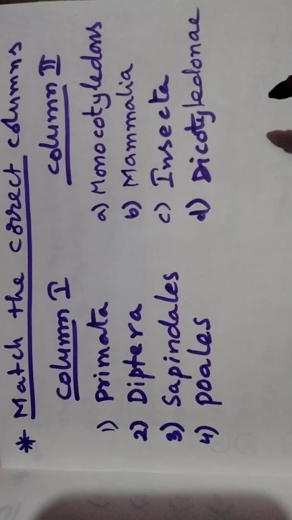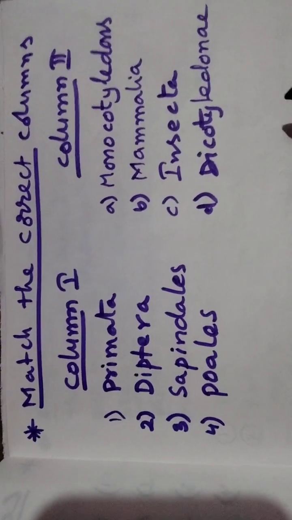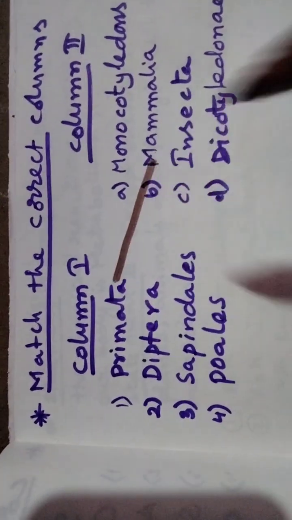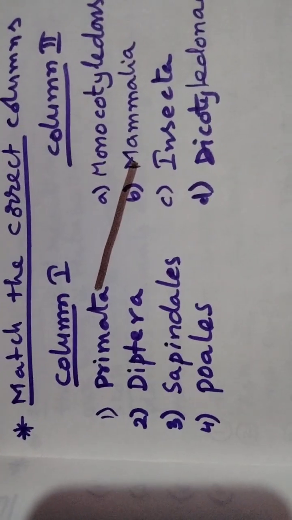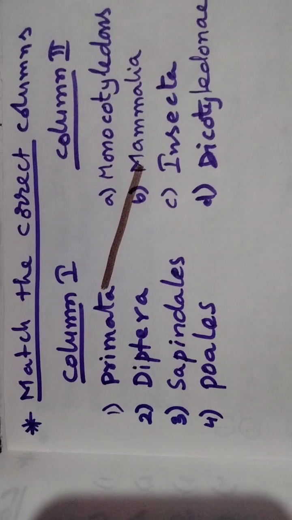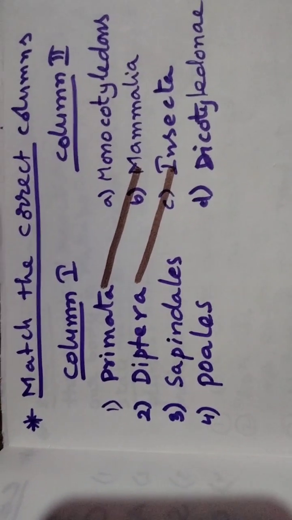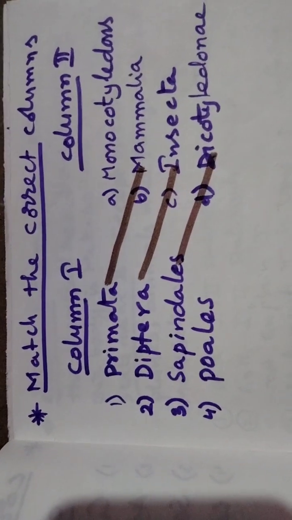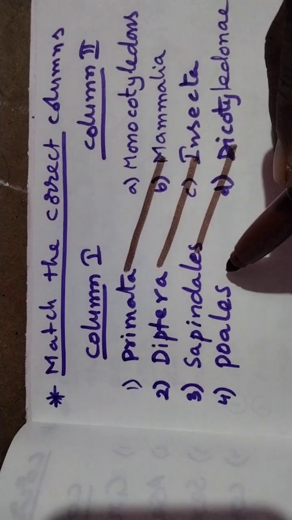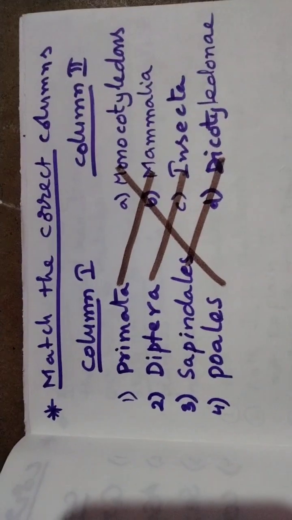What is the correct match? Primata is Mammalia. Diptera is Insecta. Sapindales belongs to dicotyledonous. Poales is monocotyledonous. That is the correct matching.